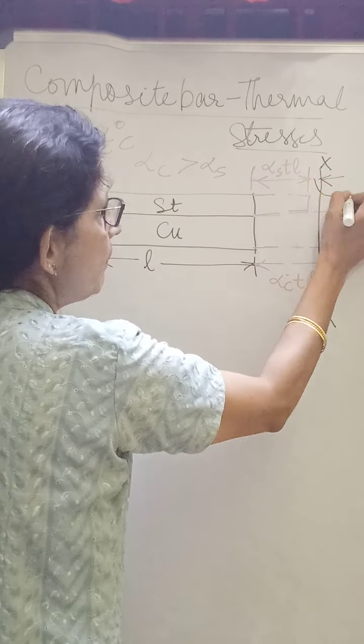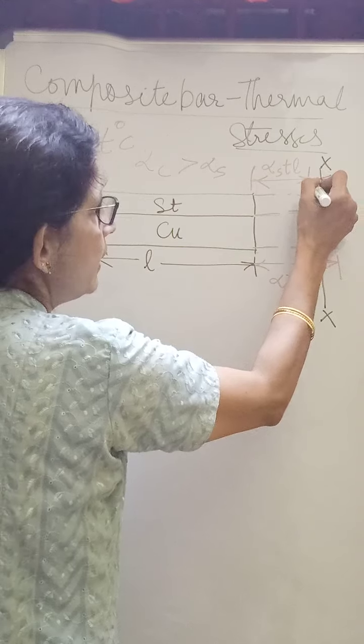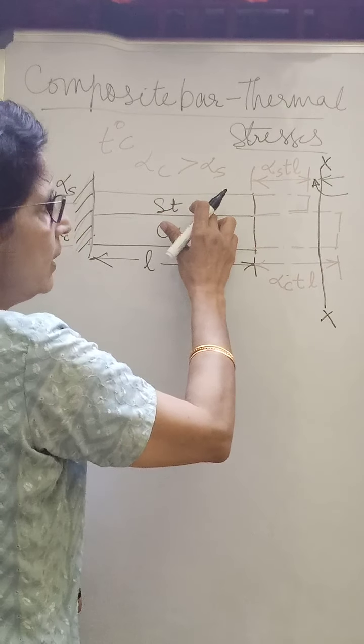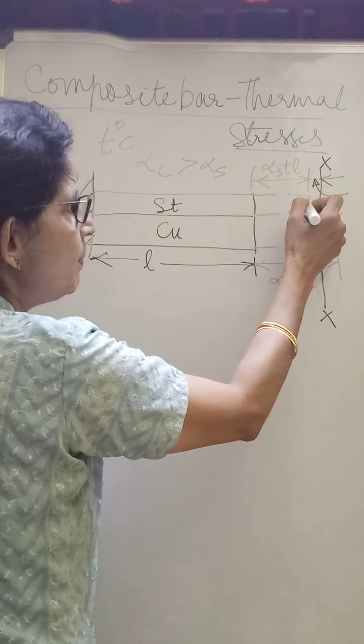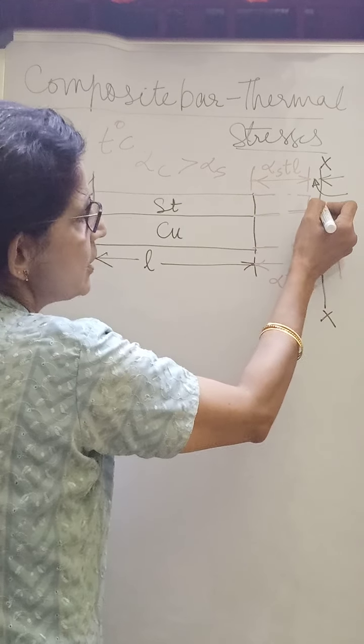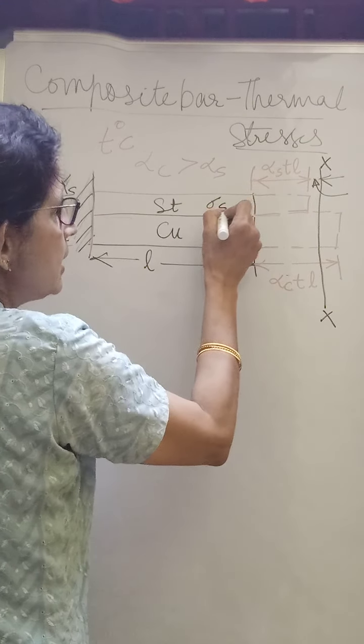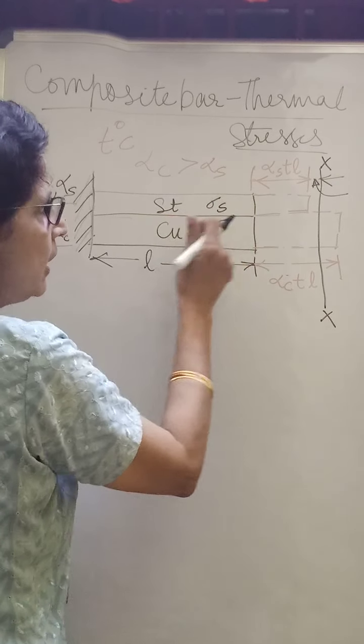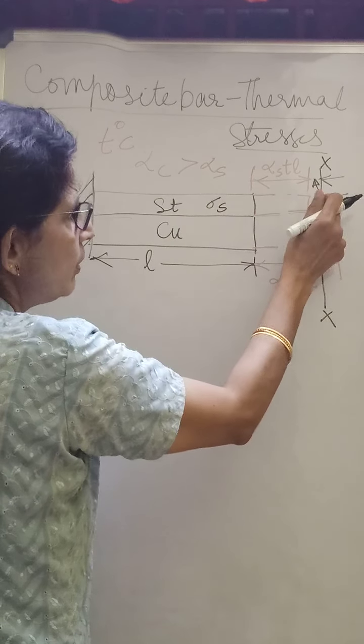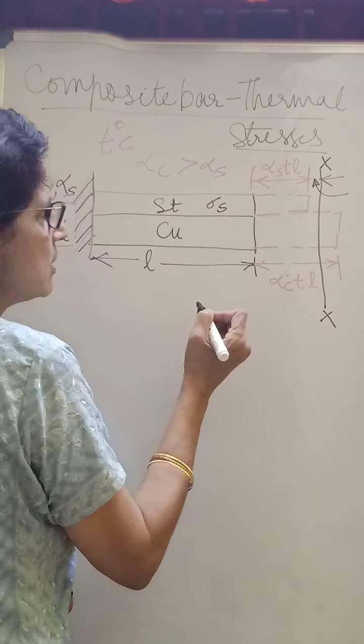This gap has to be taken care of by the steel bar. That means the steel has to be pulled to reach this particular position, so that a particular stress sigma S is developed in the steel, so that this bar is pulled to reach this section XX.